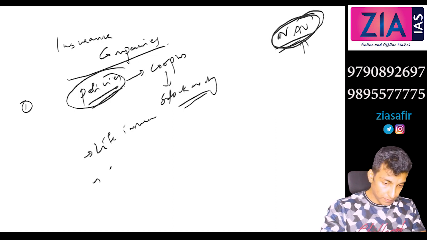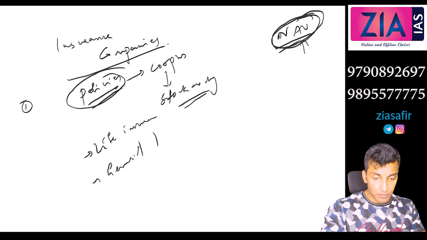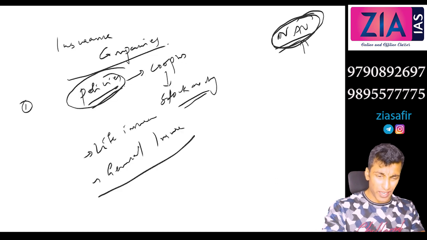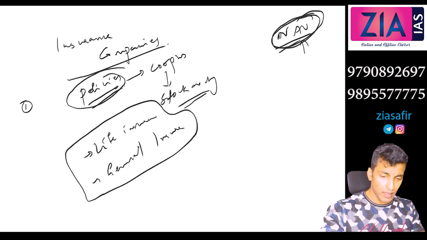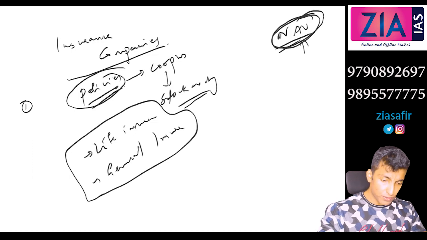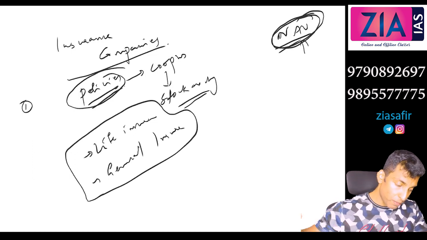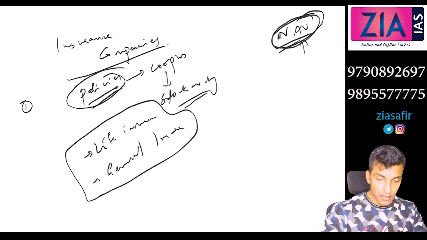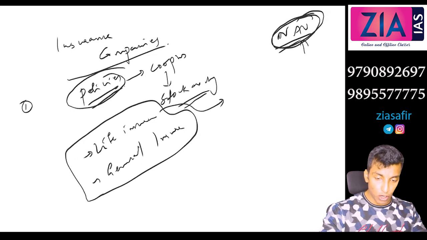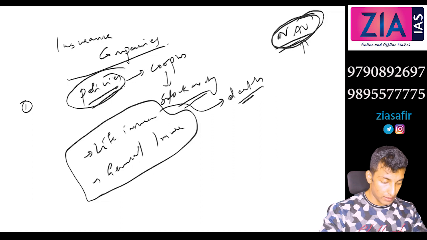and general insurance. You already know all these things, but I will quickly go through this. First one, when you talk about life insurance, it will compensate only at the time of death, right? If it is life insurance, it will compensate only at the time of death.